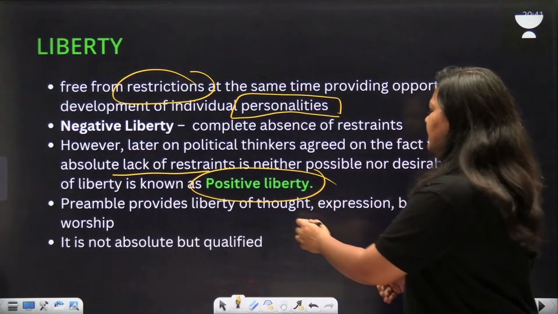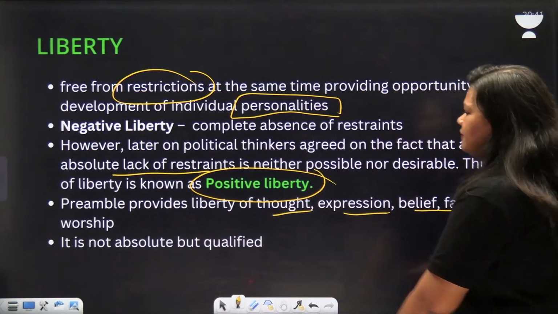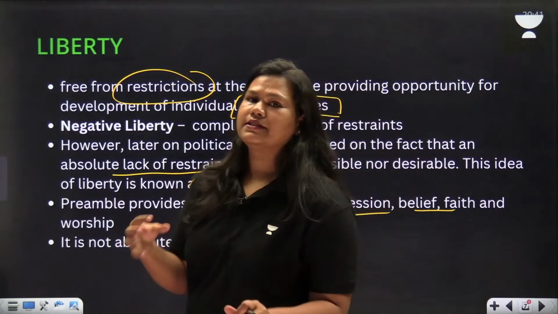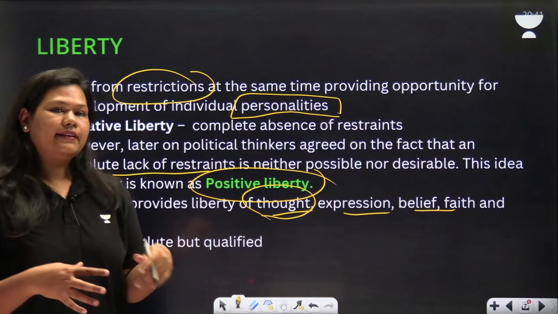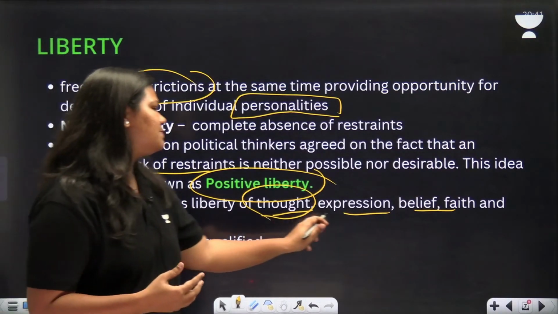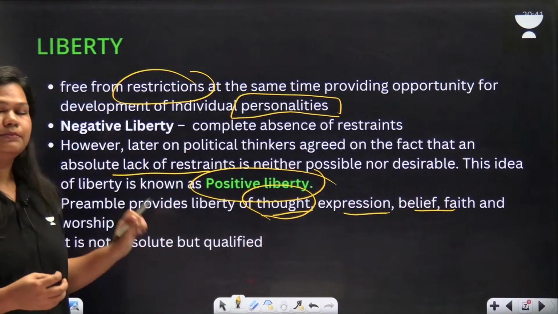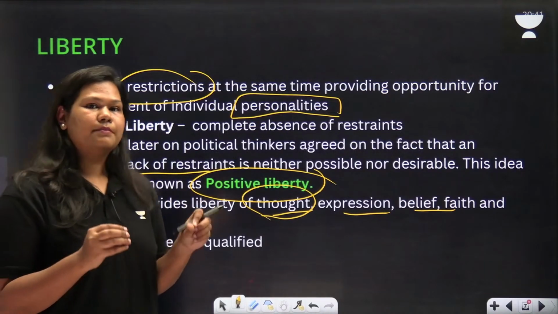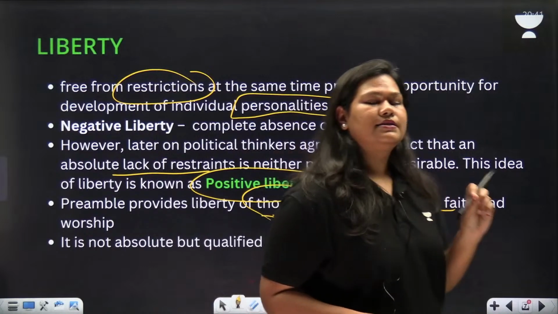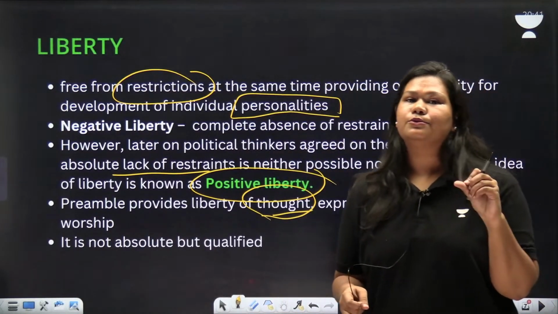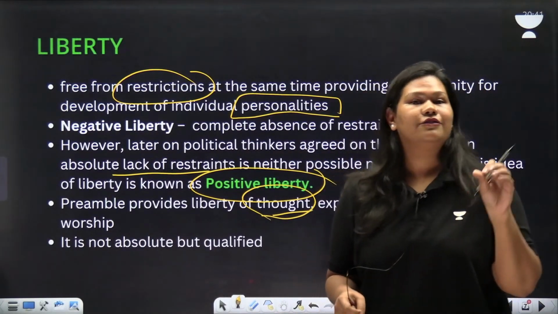Now, the Preamble provides liberty of thought, expression, belief, faith, and worship. These are the things which the Preamble provides. Liberty to think whatever we want, expression, belief, faith, and worship. This is the wording that the Preamble has written there. But one thing we need to understand is that the Preamble has used the word liberty and not freedom.